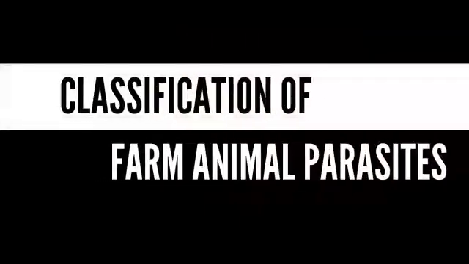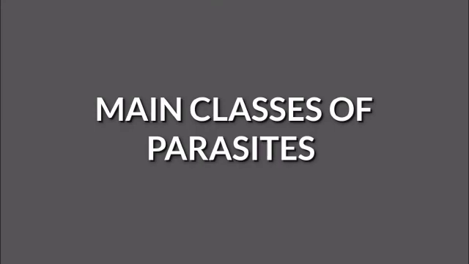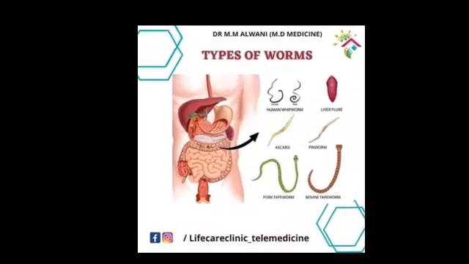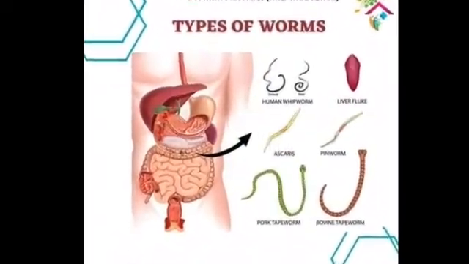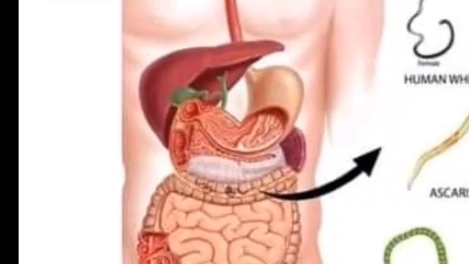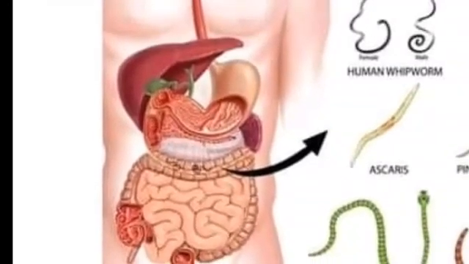Classification of farm animal parasites. There are two main classes of parasites: endoparasites and ectoparasites. Endoparasites are parasites which live inside the body of their host. Examples are roundworms, tapeworms, and liver flukes. They usually attack the liver, lungs, and the alimentary canal. Roundworms cause loss of weight, anemia, reduction in production, and abdominal pains.